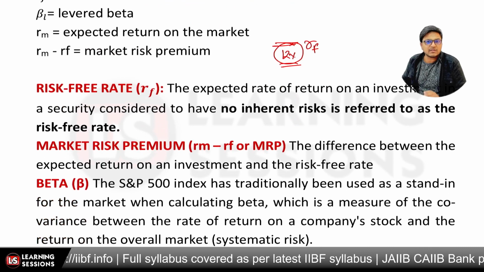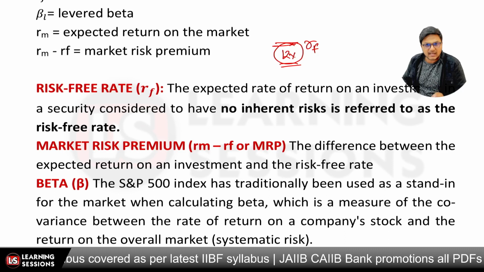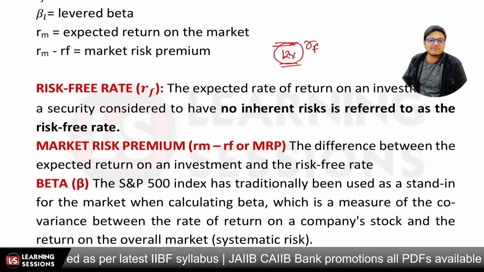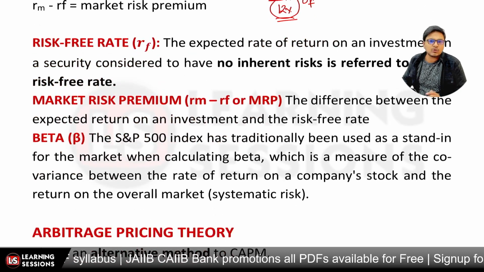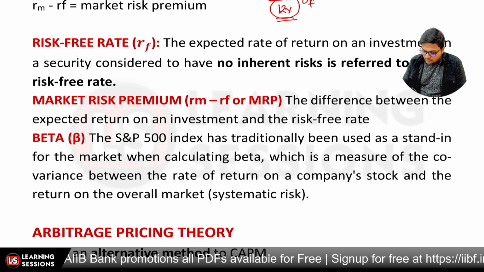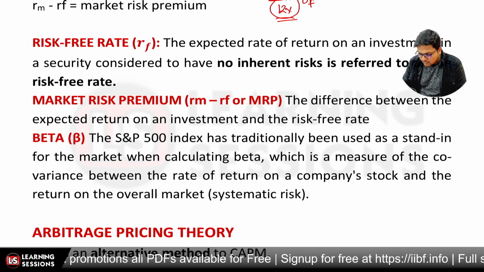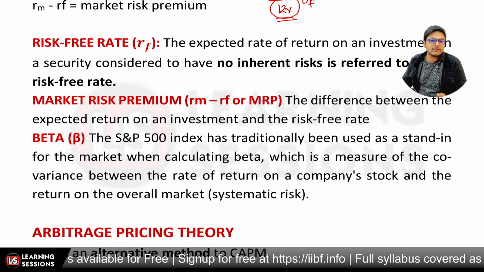And what is market risk premium? Market risk premium, or MRP, or simply RM minus RF, is the difference between the expected return on the investment and the risk-free rate. And beta, as I told you already, is a division of the covariance of the expected return on the security by the covariance of the market return, and it covers the systematic risk.